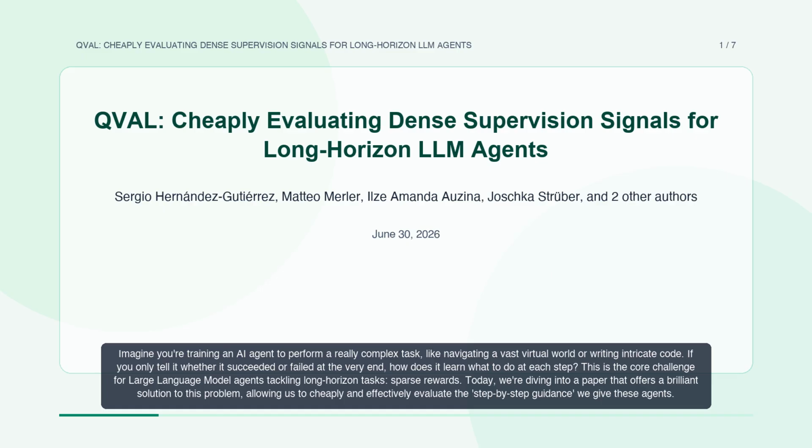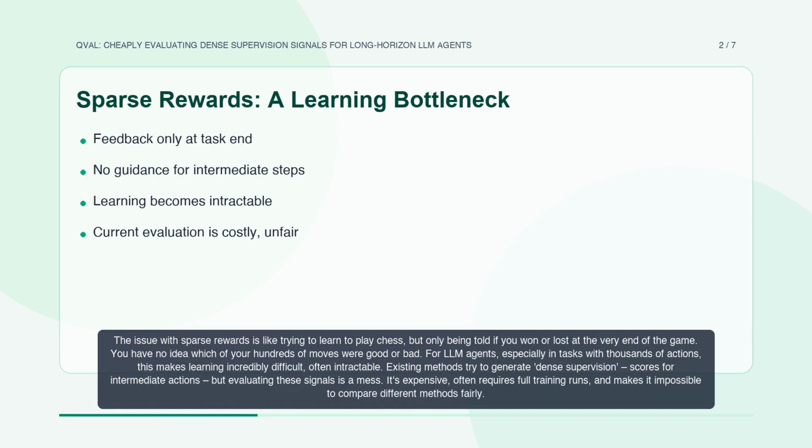Today, we're diving into a paper that offers a brilliant solution to this problem, allowing us to cheaply and effectively evaluate the step-by-step guidance we give these agents. The issue with sparse rewards is like trying to learn to play chess, but only being told if you won or lost at the very end of the game. You have no idea which of your hundreds of moves were good or bad. For LLM agents, especially in tasks with thousands of actions, this makes learning incredibly difficult, often intractable.